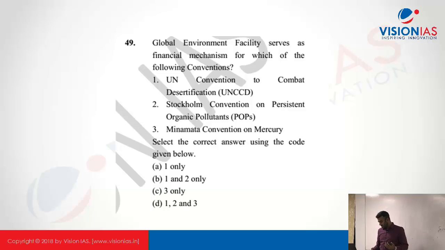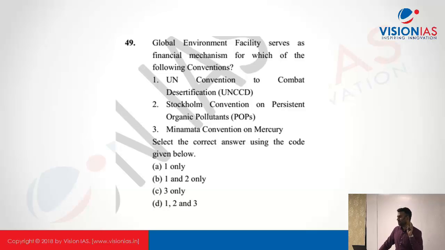Yeah, 49. Global Environment Facility is basically the multilateral financial agency mainly to fund the developing countries. Developing countries के लिए था. It was established just before the 1992 Rio Summit. On the eve of the 1992 Rio Summit, they established this as a funding mechanism for developing countries. Fine. It monitors 5 programs. It is the financial mechanism for 5 programs. What are they?